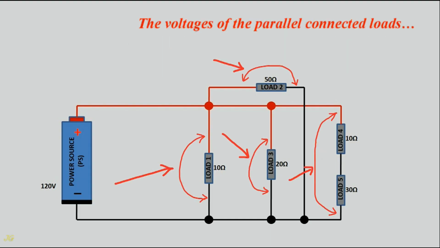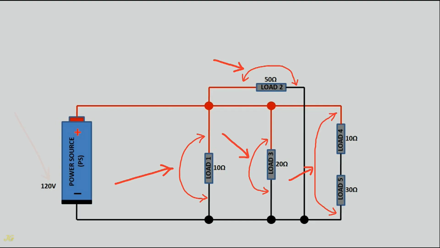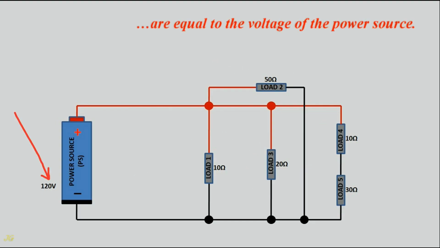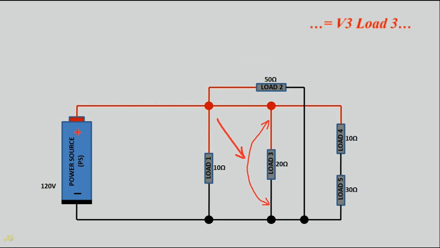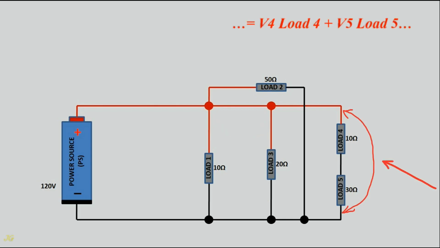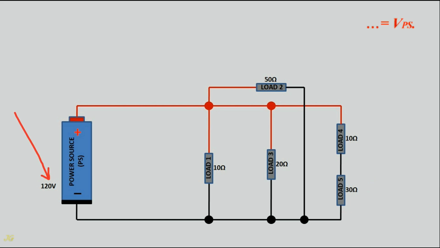The voltages of the parallel connected loads are equal to the voltage of the power source. Voltage 1 load 1 equals voltage 2 load 2 equals voltage 3 load 3 equals voltage 4 load 4 plus voltage 5 load 5 equals voltage of the power source.